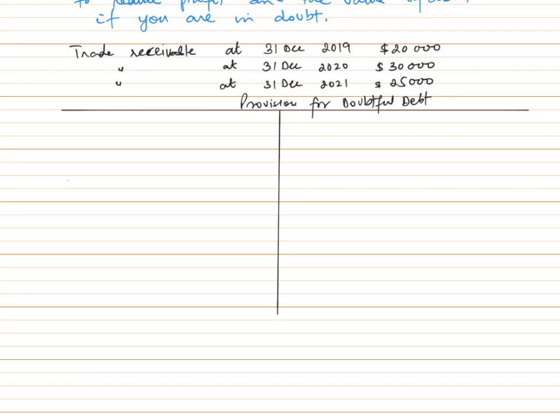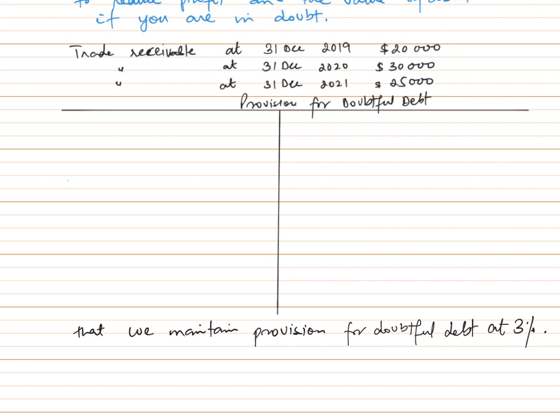So if I talk about an example pertaining to provision for doubtful debt, let's say you're given a policy that we maintain provision for doubtful debt at the rate of 3% per annum, at 3%, right?